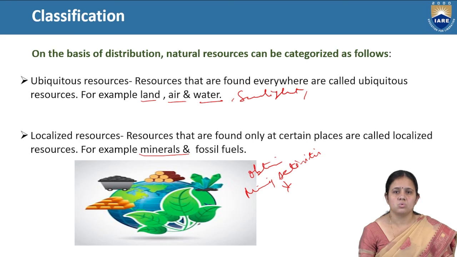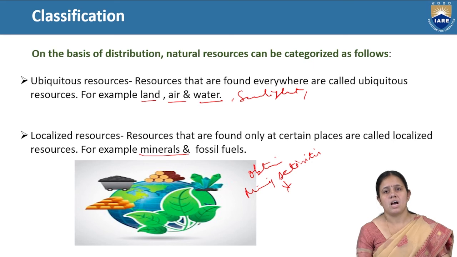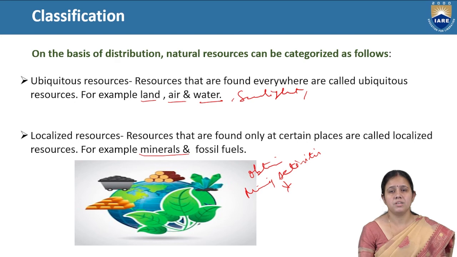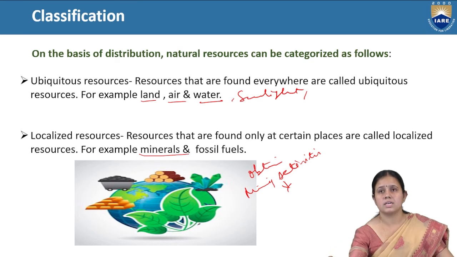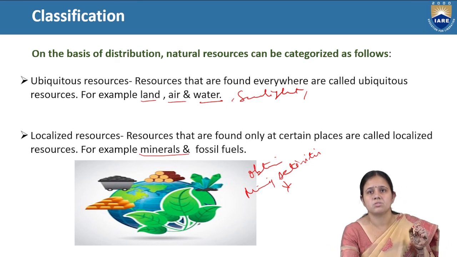But ubiquitous resources are present everywhere, and they are not reduced by human consumption or activity. No matter how much a person, microbes or plants use, there is no problem. But localized resources are vanished after too much use, after more consumption, they are reduced. But with ubiquitous, no problem, however much you use. That is air, water, land, sunlight, present everywhere. So we are studying natural resources on the basis of distribution, renewability, and availability, because we have to study about natural resources and their importance.